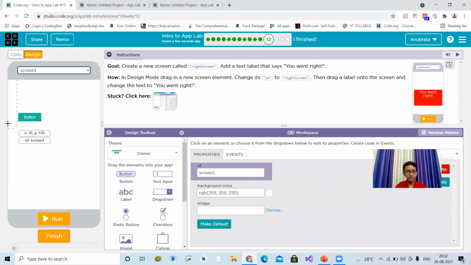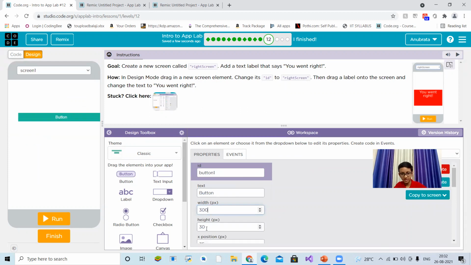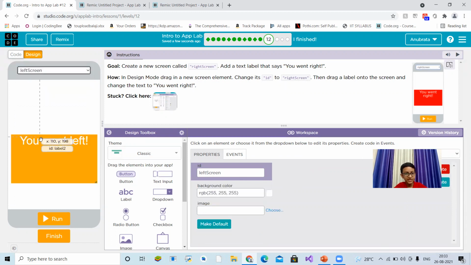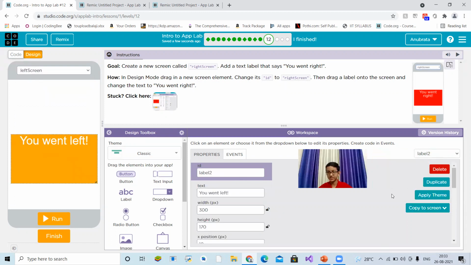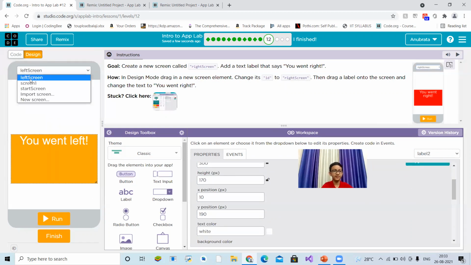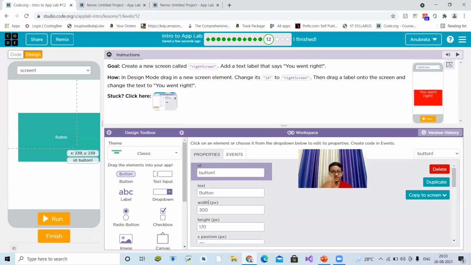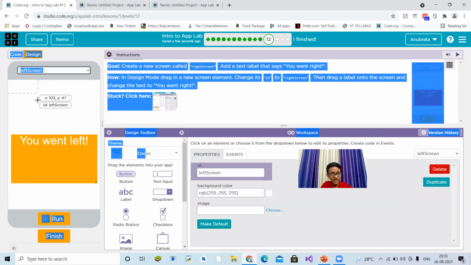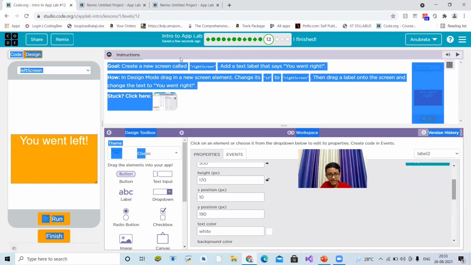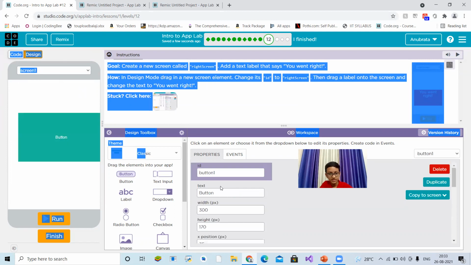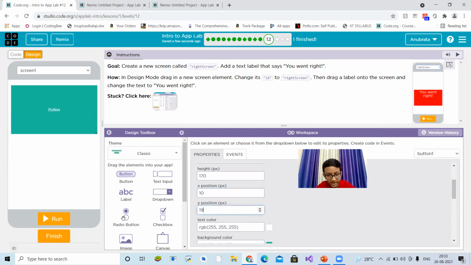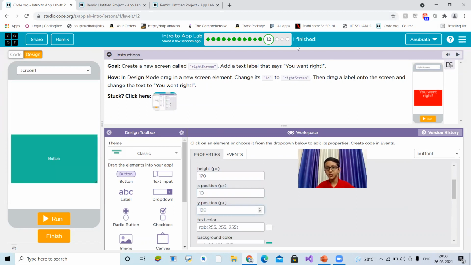Switch here to 300 and 170. Let's see the X position and Y position of the left screen. Sorry, it's the height. 10 and 190. Let's go to link screen once. I have to change this to right screen. And let me see again. Left screen here, 10 and 190. Screen one, 10 and 190. So from here we have to design it. You went right.